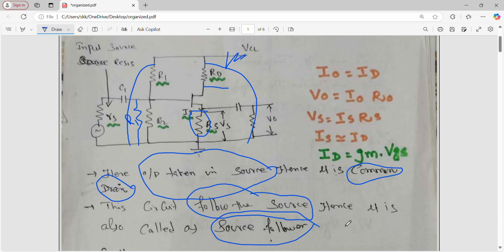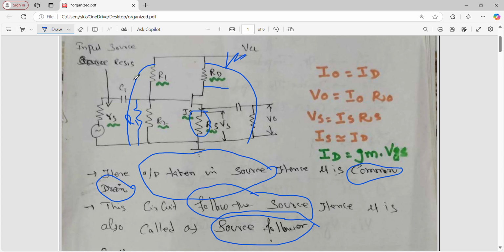Now in this, these are the important things. I0 is equal to ID, that is, the output current is ID. I0 is equal to ID. Then V0, by Ohm's law, is I0 into RS. V0 is also the output, right? Next one, VS. What is VS? IS into RS.